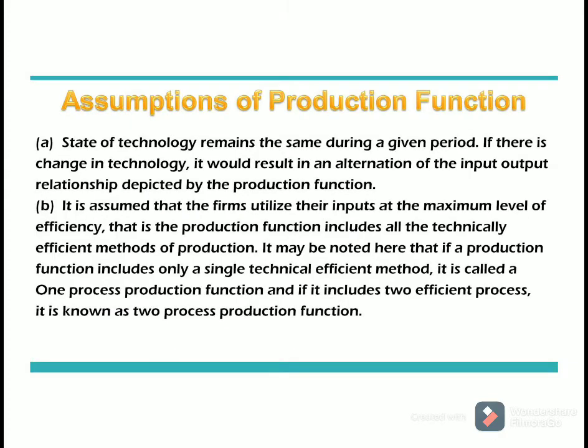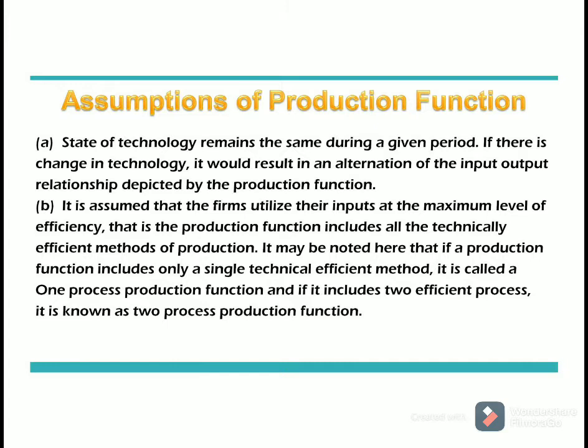Now, let us study about the assumptions of production function. The production function rests on two main assumptions. State of technology remains the same during the given period of time. If there is change in technology, it would result in an alteration of the input-output relationship depicted by the production function. It is assumed that the firms utilize their inputs at the maximum level of efficiency.